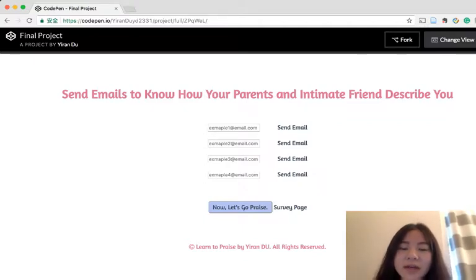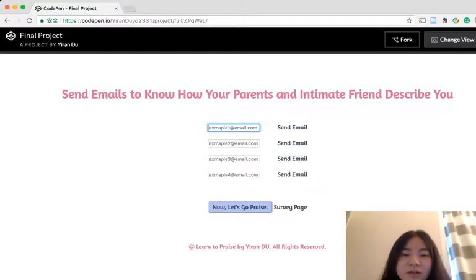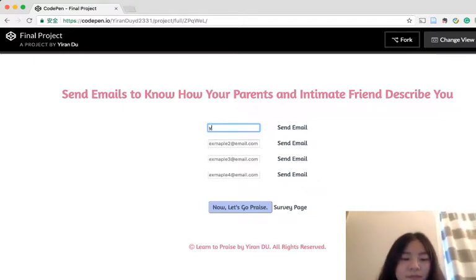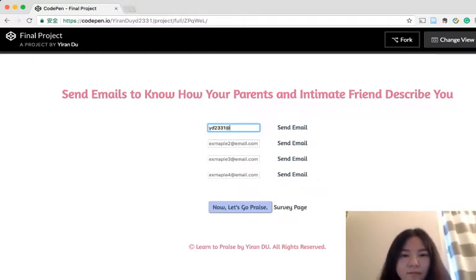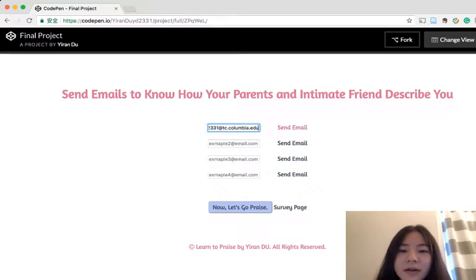Here we can type in their email, and when I click on send email, the email app will be triggered, and it says, hi, I wish you can fill out a survey for me.